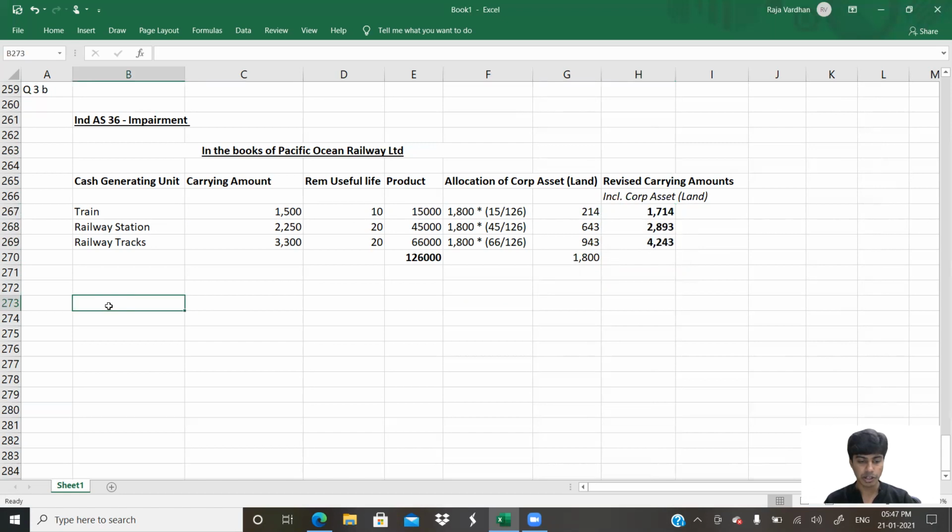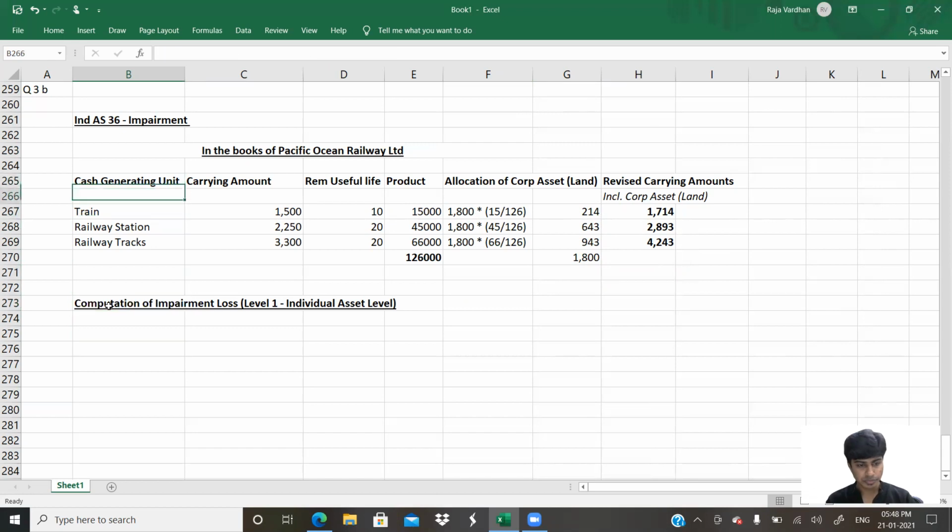Checking for impairment. Checking identification of impairment loss or computation. Level 1, individual asset level. Individual asset level we're trying to identify. So what do I do?